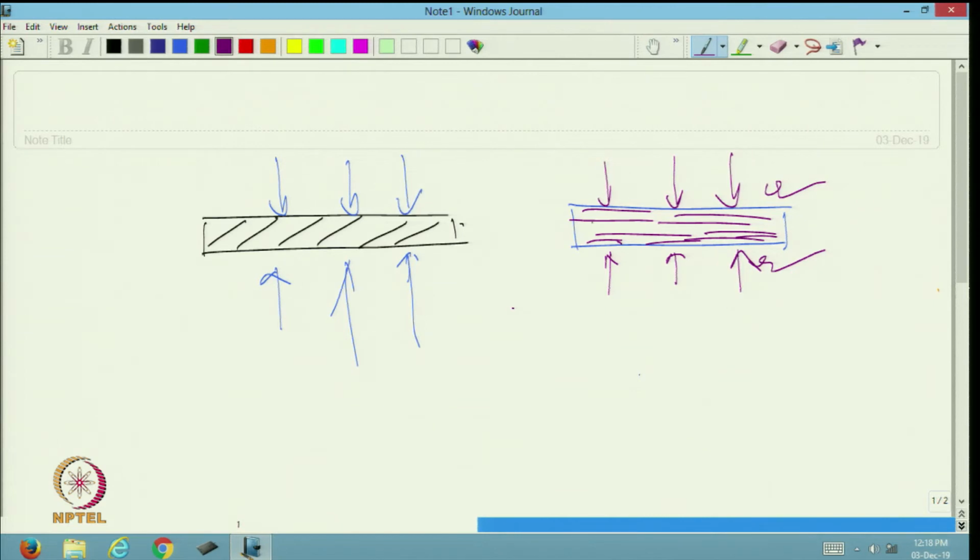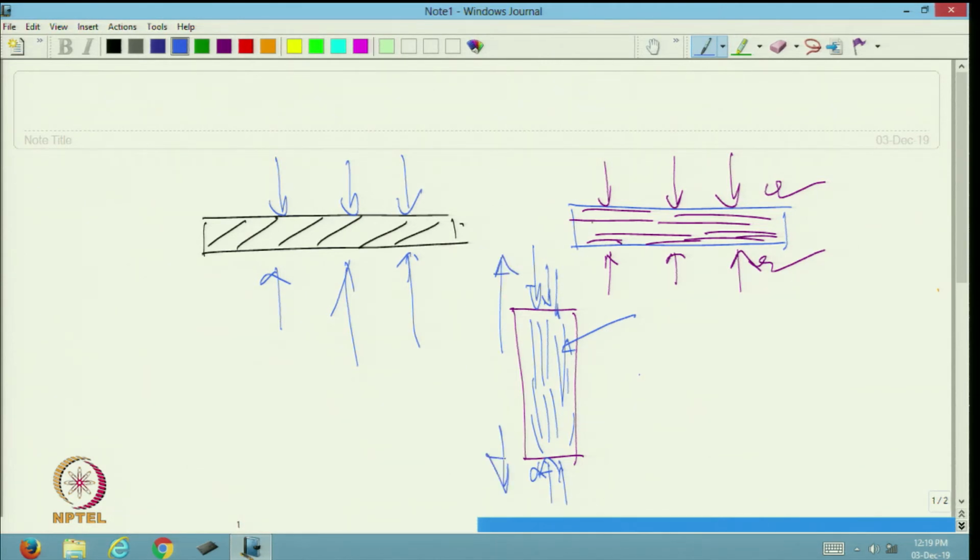But if we apply load, so this is, say, a composite material, if we apply load in the in plane direction, there will be loading here, and this is specifically used for high performance fiber, where tensile strength is very high.